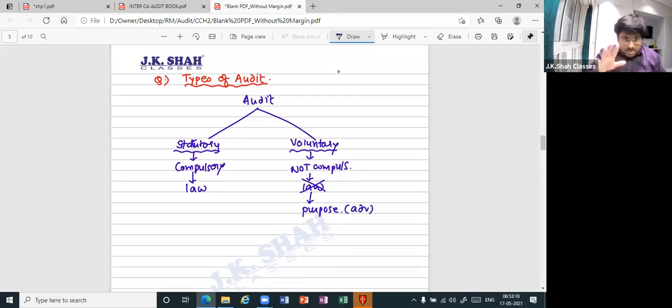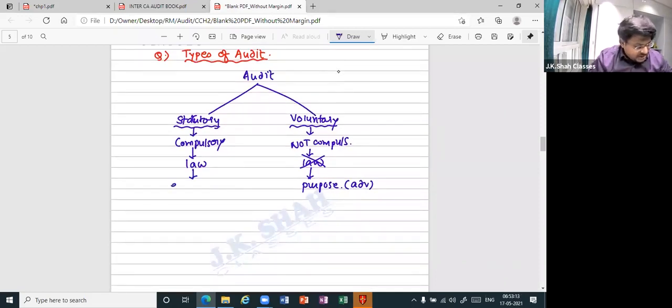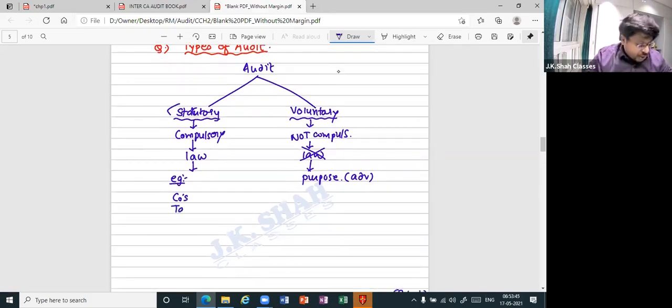Let us take examples one by one. Firstly, statutory audit. Can you give me an example? Say for a simple example, companies. A company's audit is compulsory under the Companies Act 2013. It is written in the Companies Act 2013 that the financial statements of the company should be audited. If it is given under law, you will have to audit, whether you like it or not. So this type of audit becomes compulsory and is known as statutory audit. One more example: if you have heard of tax audit.